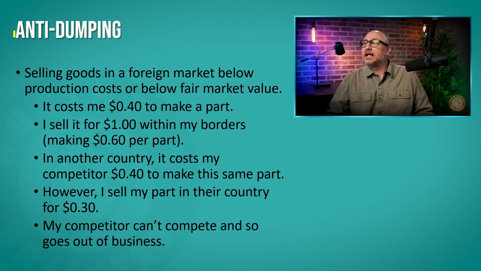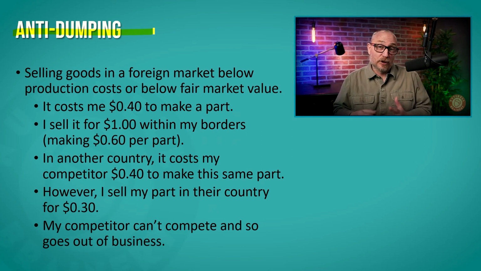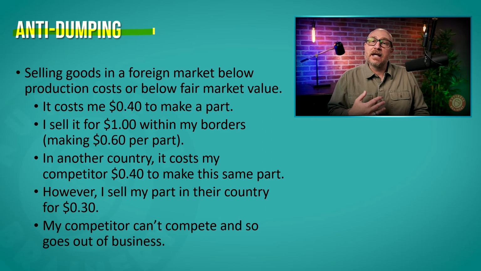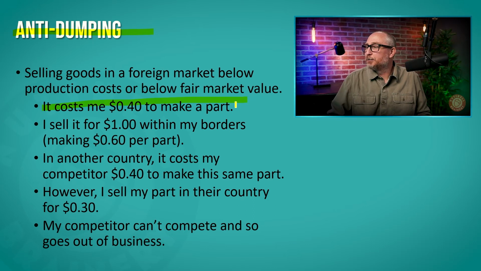Now, another one is anti-dumping. So you remember the example of the EU placing tariffs upon Chinese, Indonesian, Taiwan steel. That's because these countries were selling steel at below cost. All right. Here's the idea. Let's say it cost me 40 cents to make a part, right?